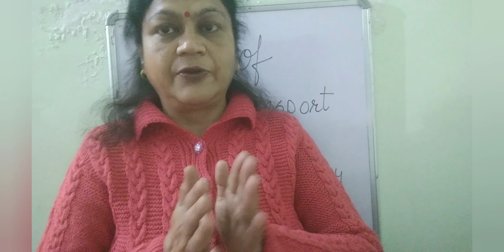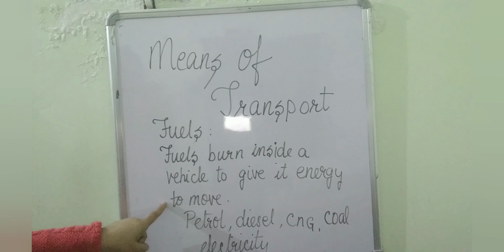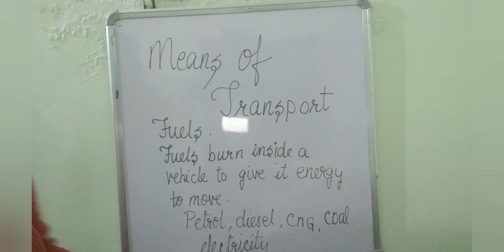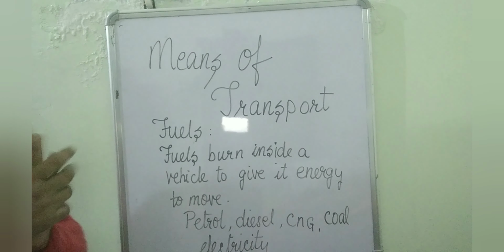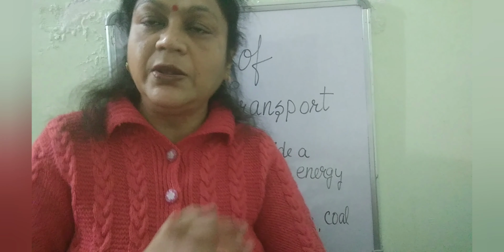Now children, as we need food to work and play, to do anything, the vehicles also need some energy to move. And from where does this energy come? The energy comes from the fuel. And what is fuel? Fuel burns inside a vehicle to give it energy to move. The commonly used fuels are petrol, diesel, CNG, coal and electricity.